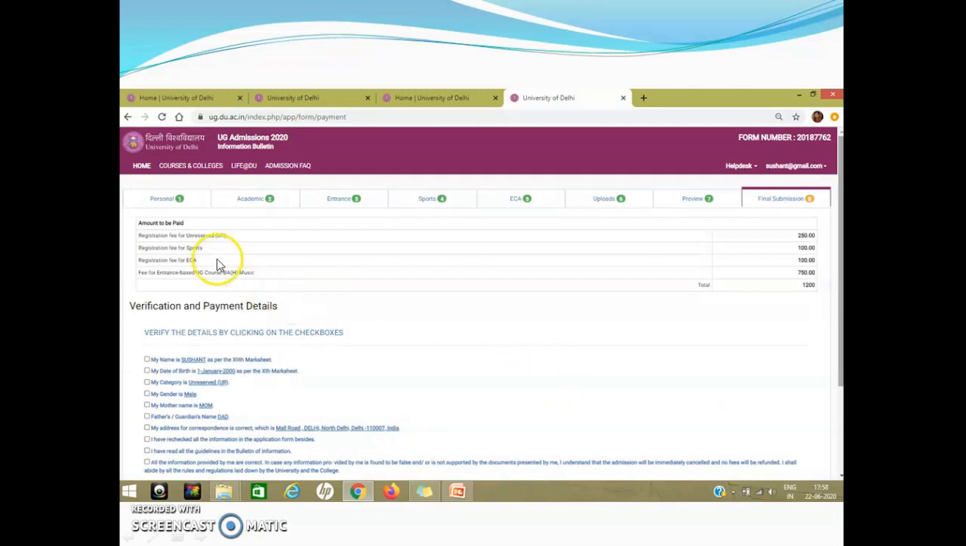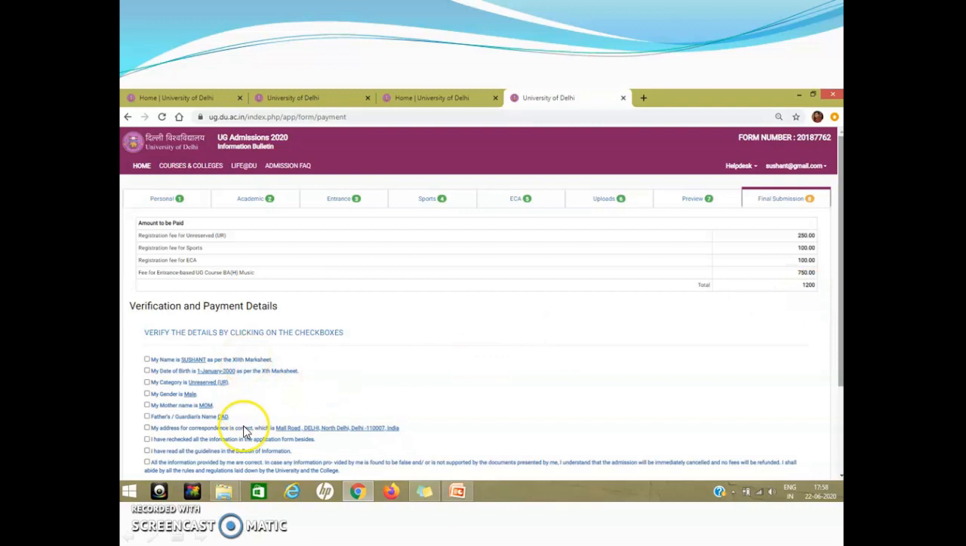When you submit, it will show you the registration fee which has to be paid. Since I selected one sport and one ECA activity, rupees 100 have been added 2 times, and one entrance based course, so 750 is here. So collectively the amount is 1200 which has to be paid.